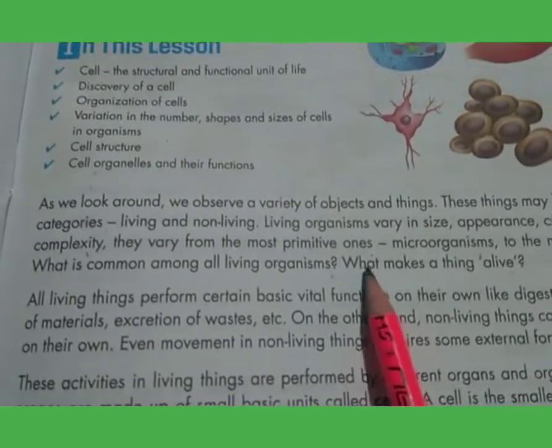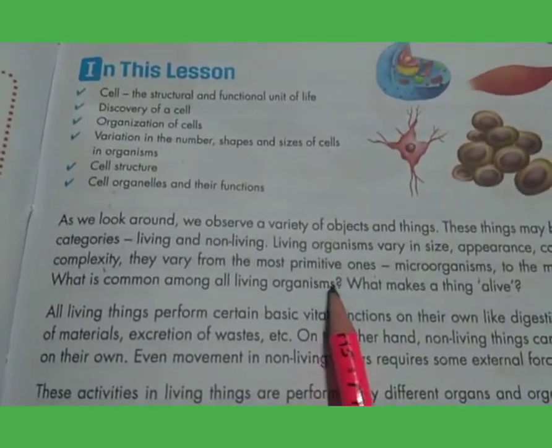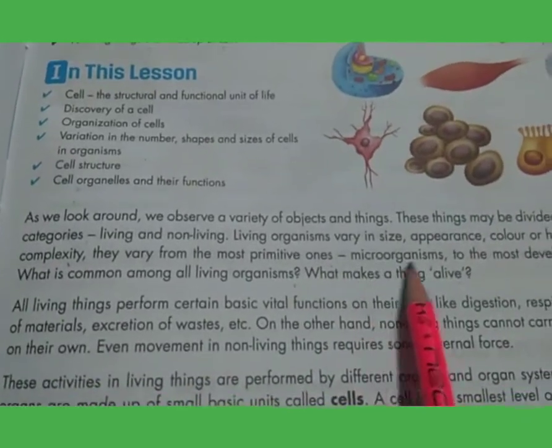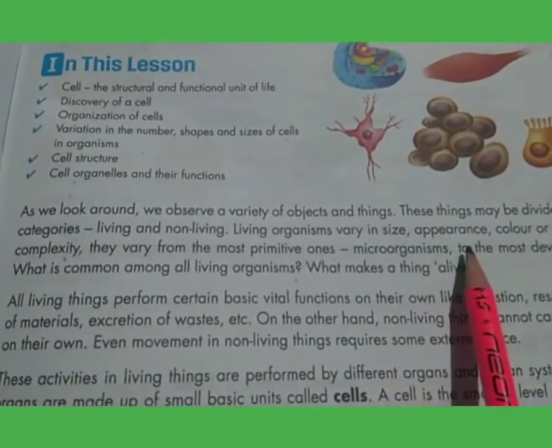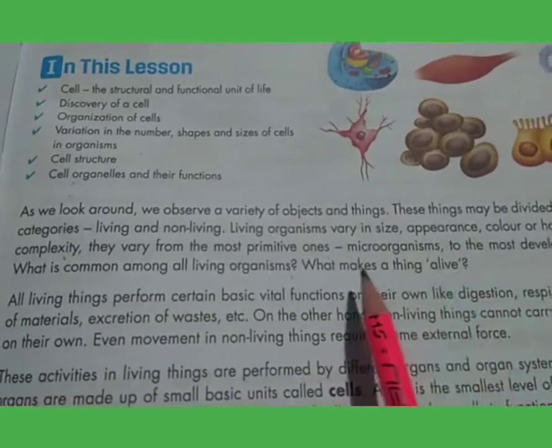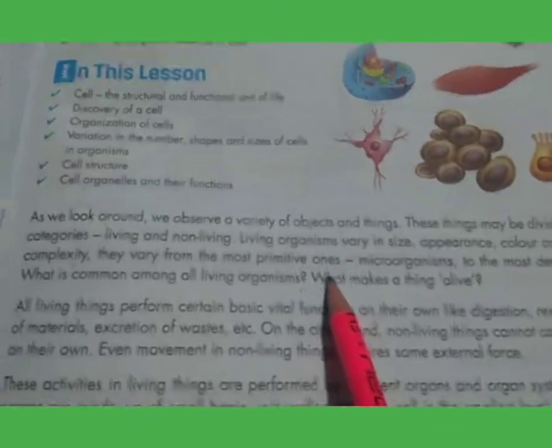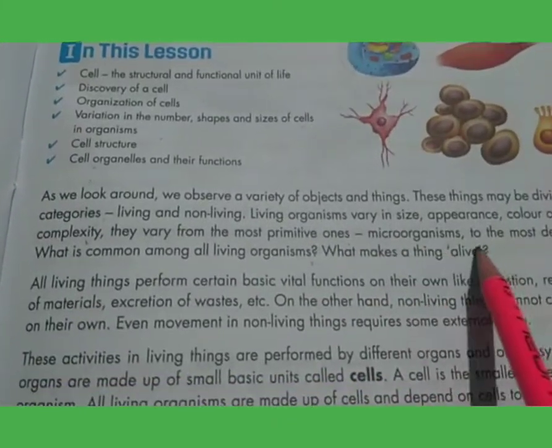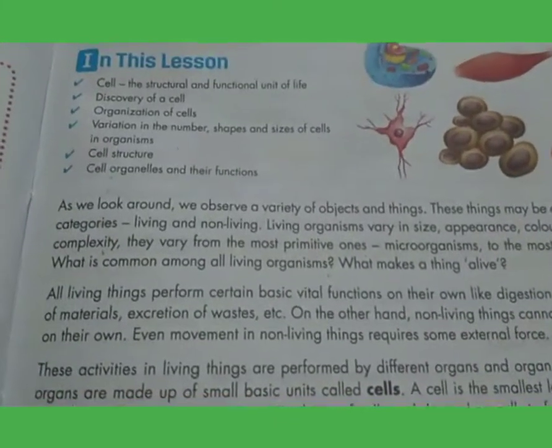So we can see around us that there are different types of organisms, and they vary in size, appearance, color or habitat, etc. And we can see from the smallest organism, that is microorganisms, to the most developed one, that is human.